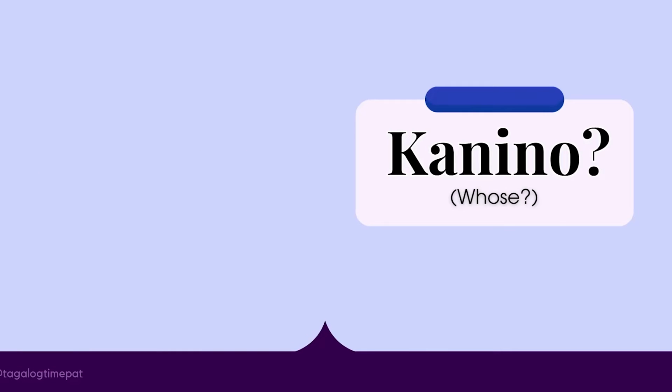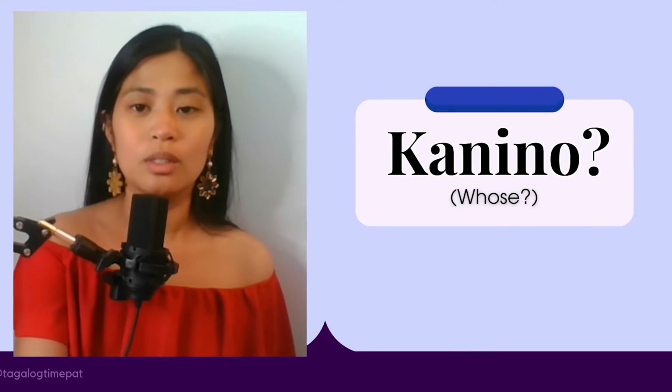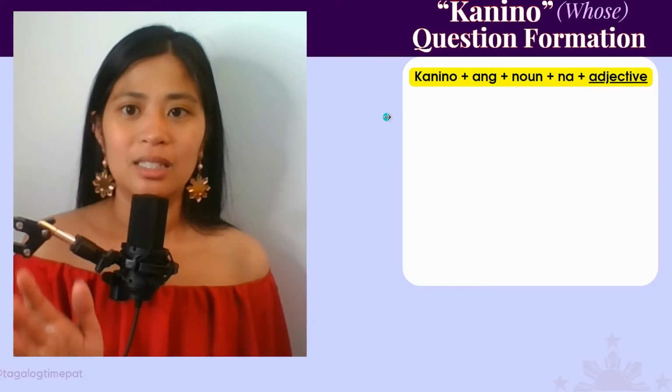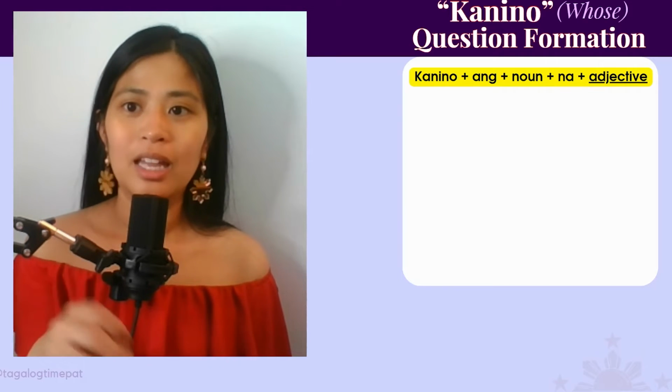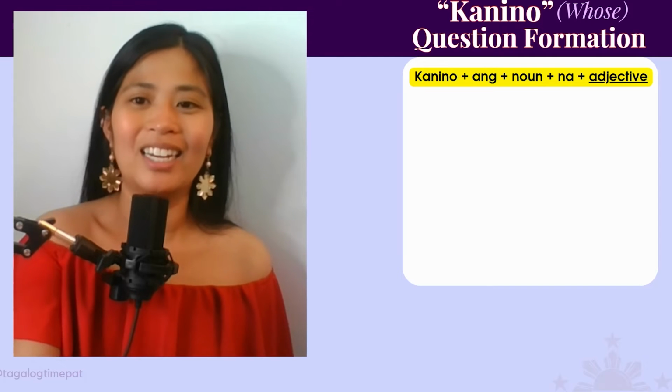All right, the next question word that we are going to learn is kanino. Kanino means whose. It could be used like this. Kanino, then the word ang, then the noun, then na, and then an adjective. I know that's a lot. Let's take a look at it in action.